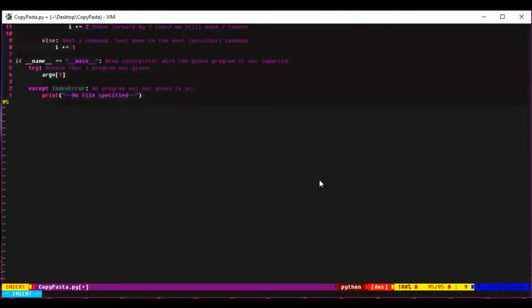So in which case, we will catch an index error and we'll say that no file was specified. Otherwise, if a program was specified, we basically just check to see if that program exists. At this point, I realized I could just use the isfile function, so I don't have to have another try except else block, and instead just have an if statement, which looks like this.